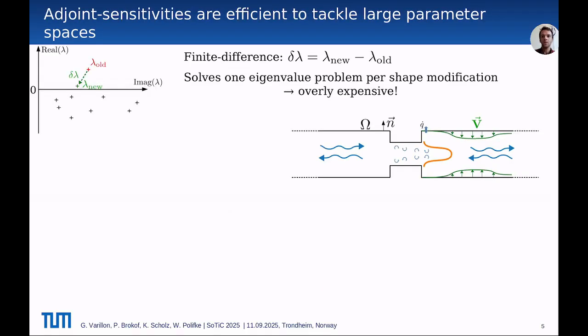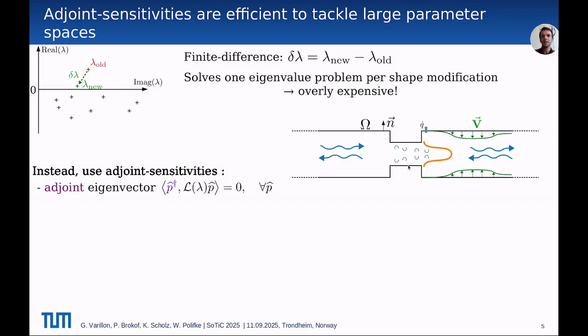A first strategy to compute this shape derivative is to choose a finite difference approach. The shape is slightly modified and the new eigenvalue is computed for each of these modified shapes. Then the shape derivative is computed by the difference between the original eigenvalue and the one for the modified shape. However, solving the eigenvalue problem is the expensive part of the process. So one would need to solve a large number of eigenvalue problems to get the optimal deformation field V. And this is overly expensive.